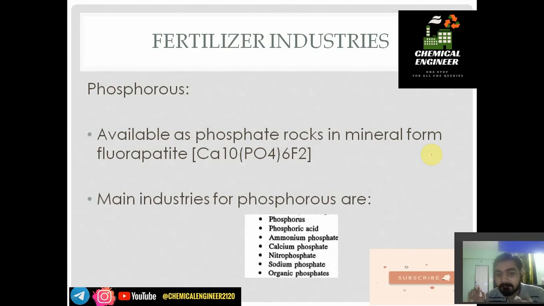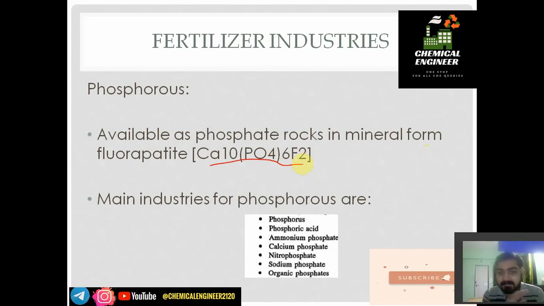If someone asks you its formula, being a chemical engineer you should know it: it includes fluoride, F2, and Ca10(PO4)6F2. This is the general formula of fluorapatite rock, a phosphorus rock having fluorine.